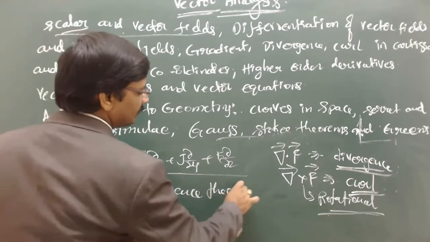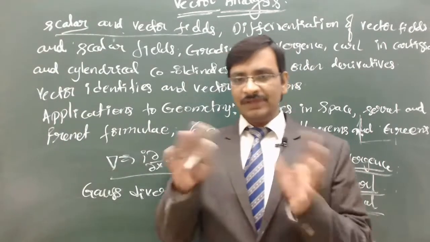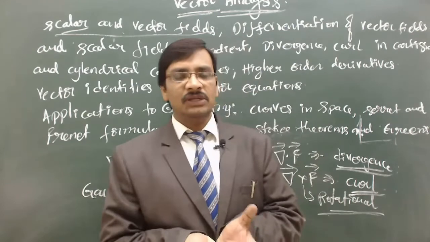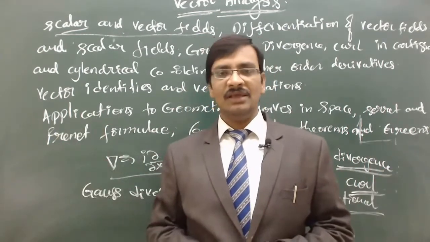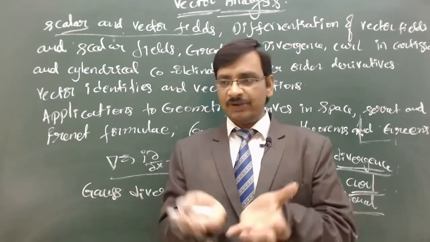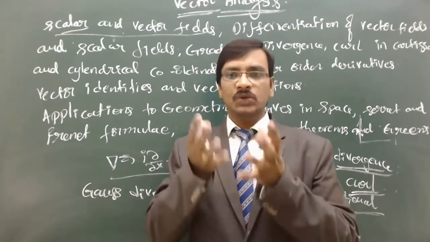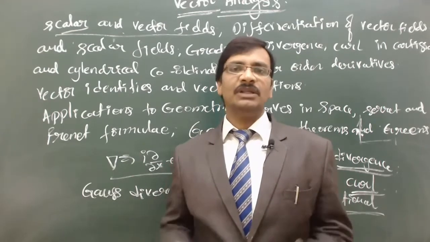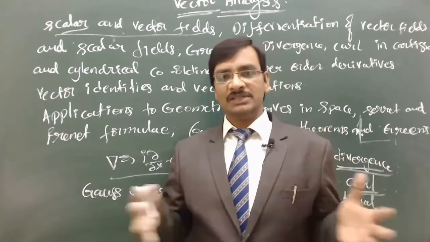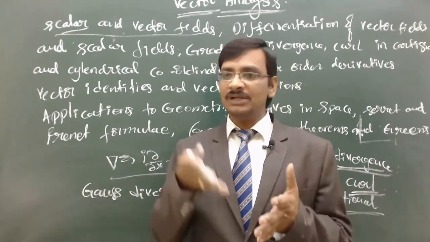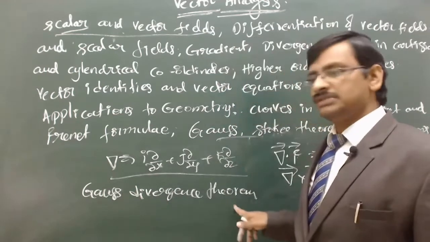The Gauss divergence theorem is very easy to understand. Suppose there is a closed volume like this, and the fluid is continuously coming out of that particular closed volume. Then whatever fluid is crossing this particular surface is exactly equal to the quantity of fluid that is reduced within this volume. That is nothing but the Gauss divergence theorem. By common sense you can make out that the fluid coming out is exactly equal to the quantity of fluid reduced inside. So these two are equal. That's the Gauss divergence theorem.